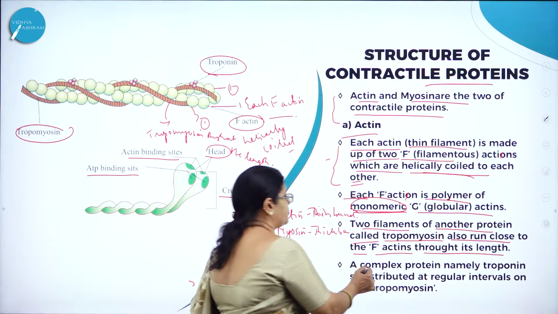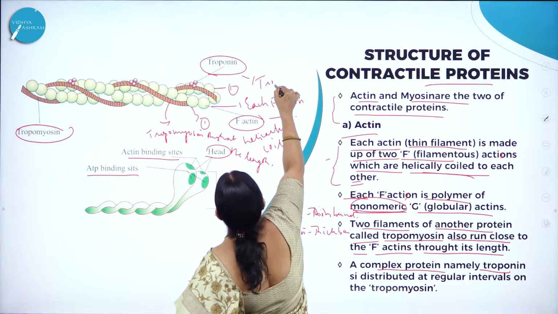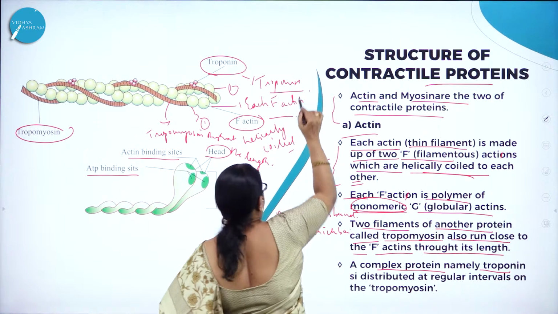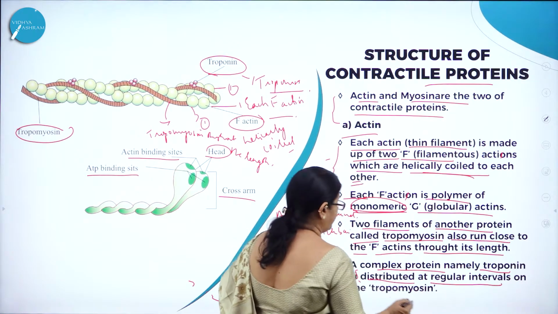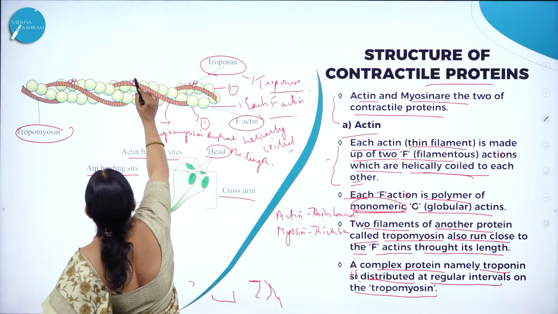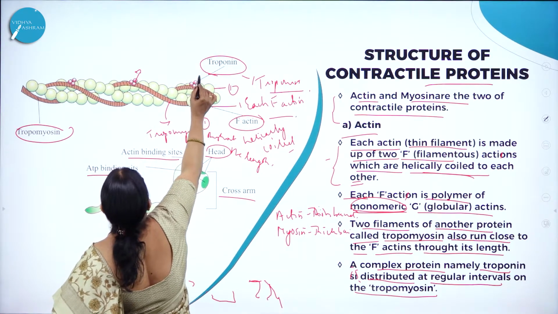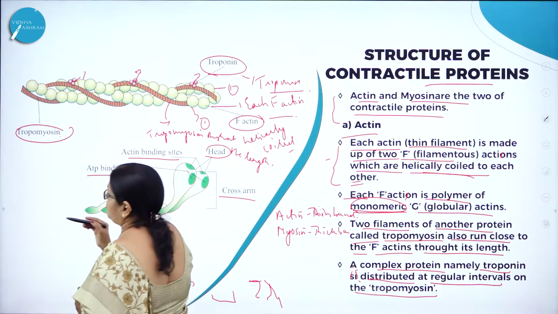Then a complex protein called troponin. Here you can see the complex protein called troponin is distributed at regular intervals on the tropomyosin. Here it is distributed, here it is distributed, at regular intervals on tropomyosin.